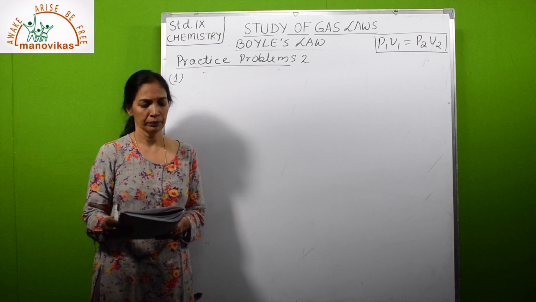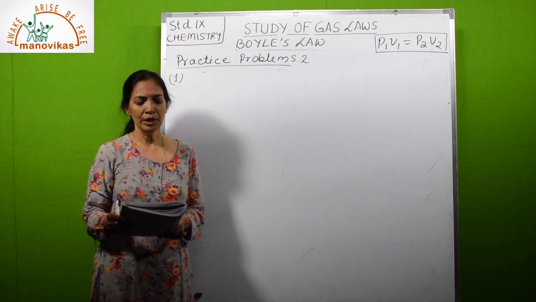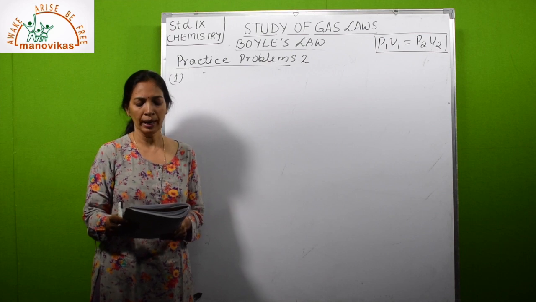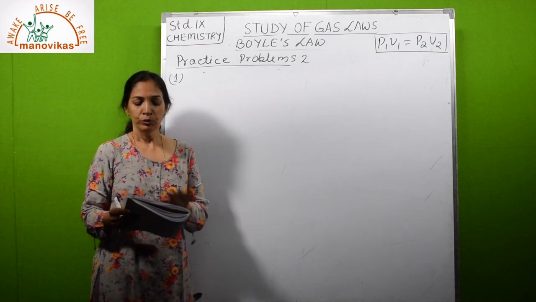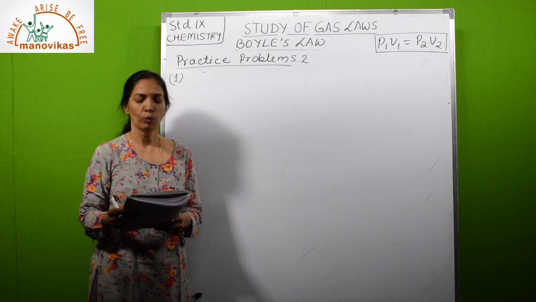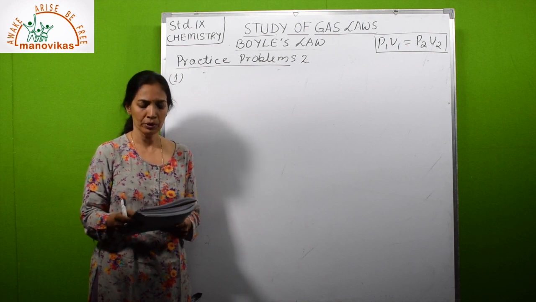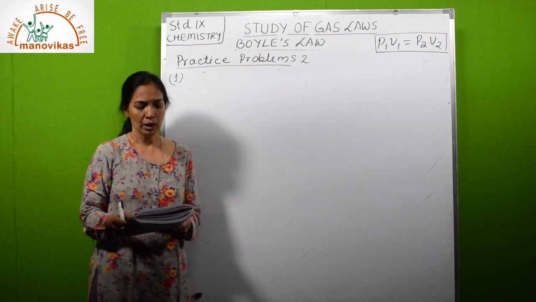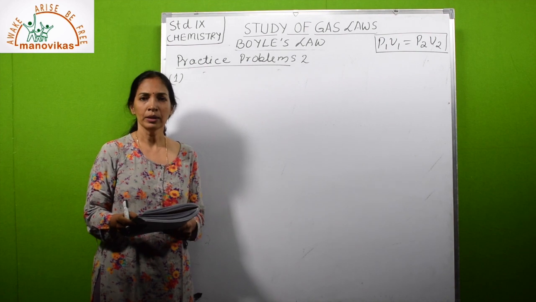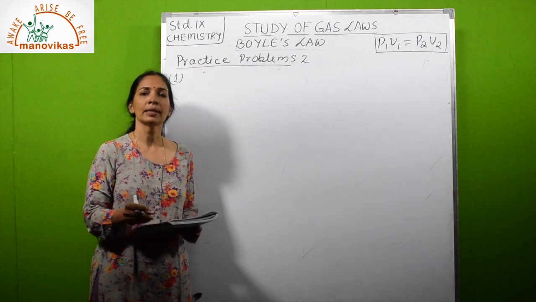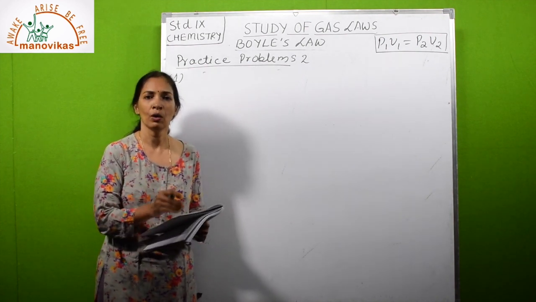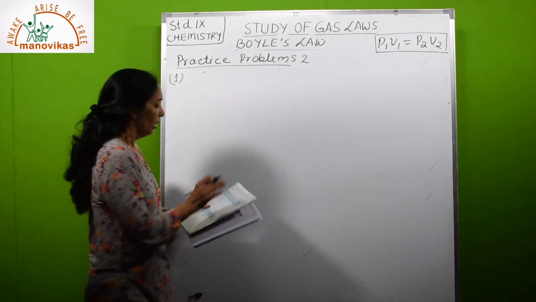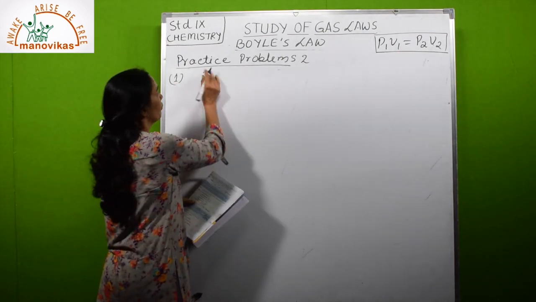The first sum. Calculate the initial pressure of 4.5 liters of dry nitrogen gas. So 4.5 is the initial volume. You have to find the initial pressure, if it occupies 3.3 liters at 1.2 pressure, assuming the temperature remains constant. So looking at the sum, you can find out what is the law applicable over here.